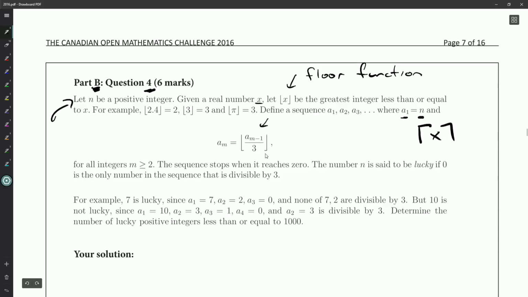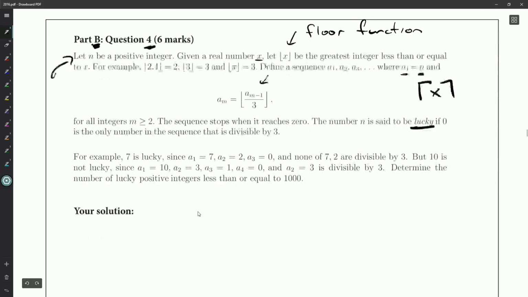The number n is said to be lucky if 0 is the only number in the sequence that is divisible by 3. For example, 7 is lucky, since 7 divided by 3, you'll get 2 and a third. Floor that to 2. 2 divided by 3 would be 2/3. Floor that to 0. And so 7 and 2 are not divisible by 3. That's all it takes for 7 to be lucky. Incidentally, this also shows that 2 will be lucky.